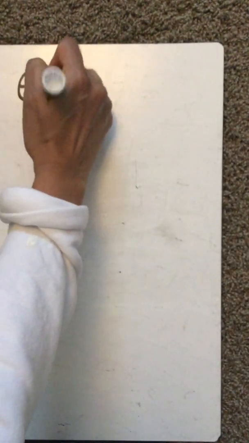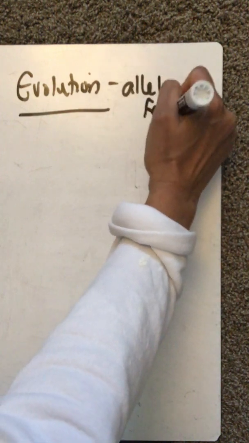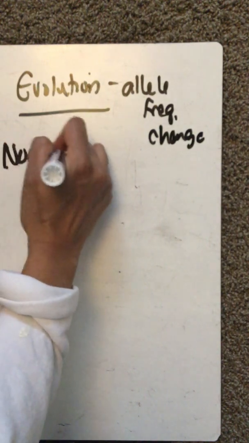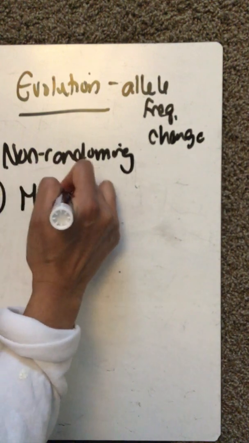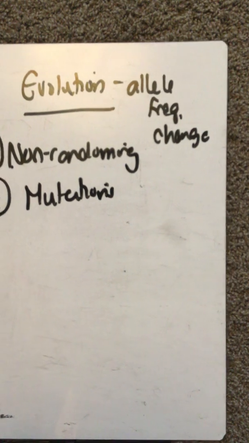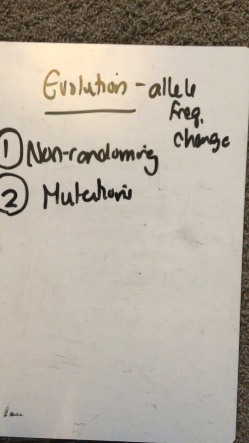Okay, so now what drives evolution? We already talked about two things that drive evolution. Evolution is when you see allele frequencies change, the frequency of an allele changing. We talked about non-random mating being a driving force of evolution. And I talked about mutations being a driving force of evolution, especially beneficial mutations that you want to keep. We also talked about how evolution is not when one person has a trait and that person dies with the trait. Evolution is when a population has that trait. It becomes more and more common in that population.